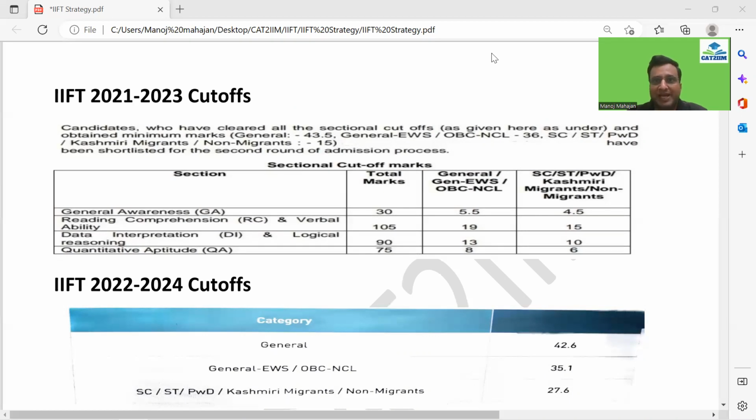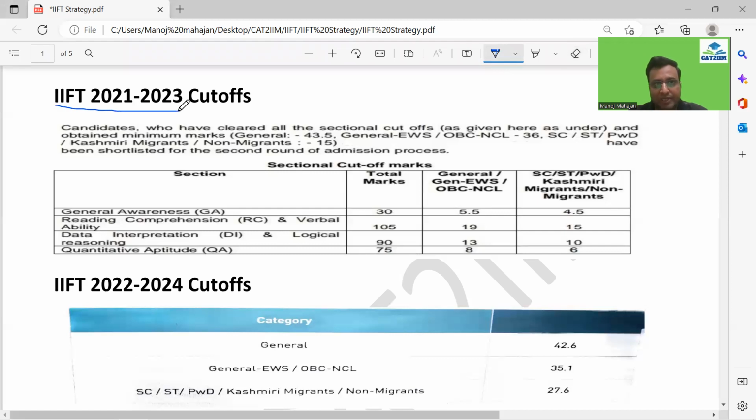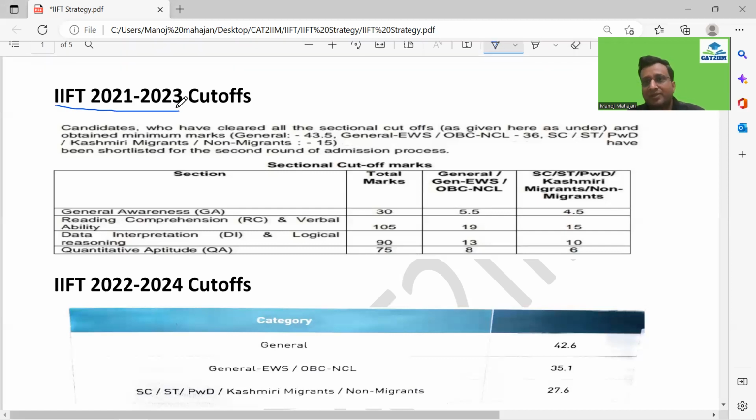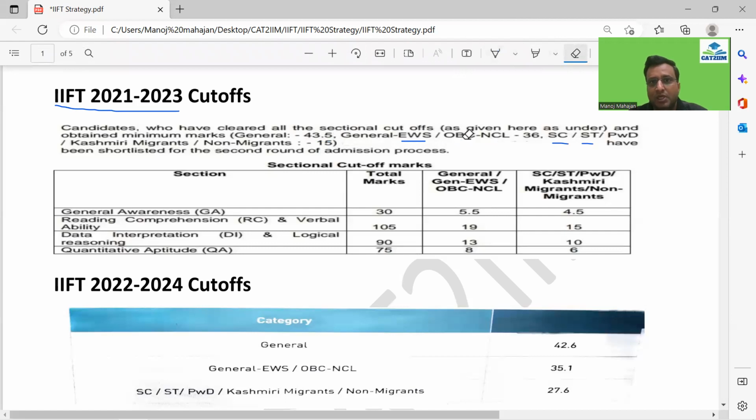So first, let's come to the IIFT 2021-2023 cutoffs, guys. They have the overall cutoff and also the sectional cutoff, very important, guys. And the cutoffs are as per the category as well. In the general category, the cutoff was 43.5. For general EWS and OBC non-creamy layer, it was 36. For SC, ST, PWD, Kashmiri migrants, non-migrants, it was 15. So these were the overall cutoffs.